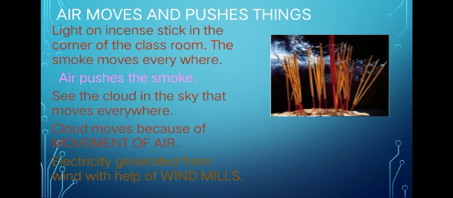From the moving air, they take the current and store it. So this is another usage of air. Air is also used for breathing, air is required for burning, and air gives electricity to us also. This is how air moves and pushes things.